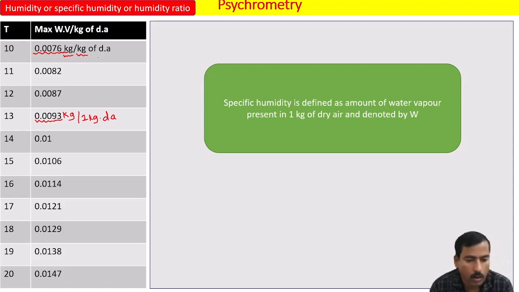Okay, so the amount of water vapor present in 1 kg of dry air, that is called specific humidity, and this amount of water vapor may vary from 0 to maximum at that particular temperature. So far we talked about that, and this table is referring to the maximum amount of water vapor present in 1 kg of dry air at that particular temperature, okay. So this is called the specific humidity.